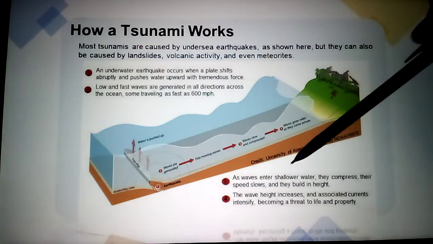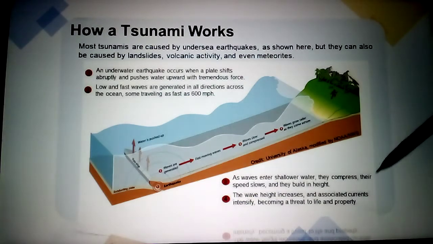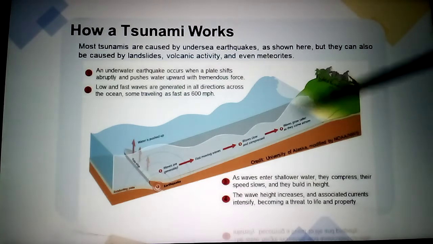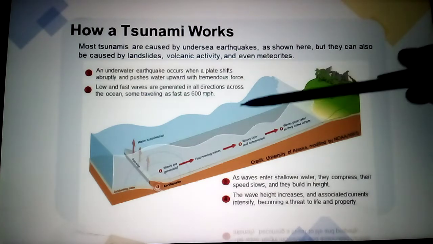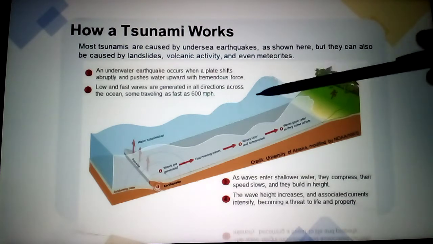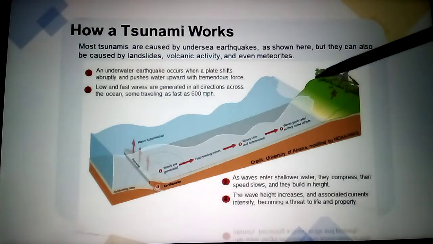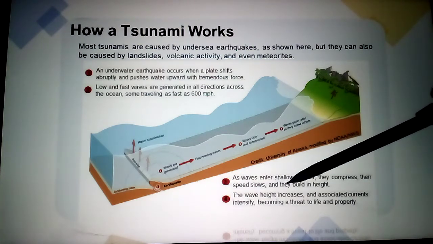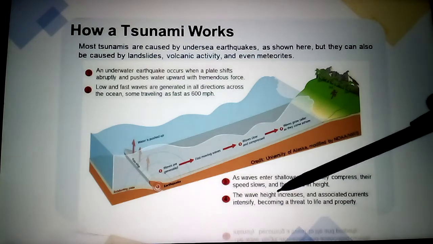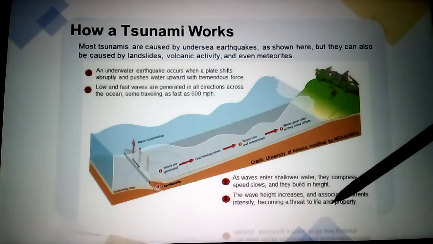As waves enter shallower water, they compress, their speed slows, and they build height. See, like this here. Like this, they will come, the waves compress like this and they push height. Like this height they are coming. The wave height increases and associated currents intensely become a threat to life and property.